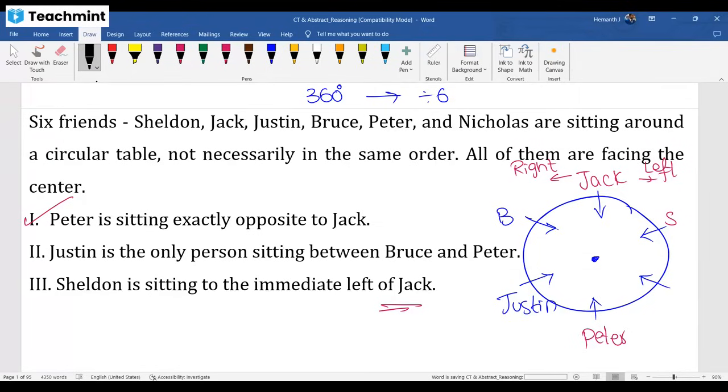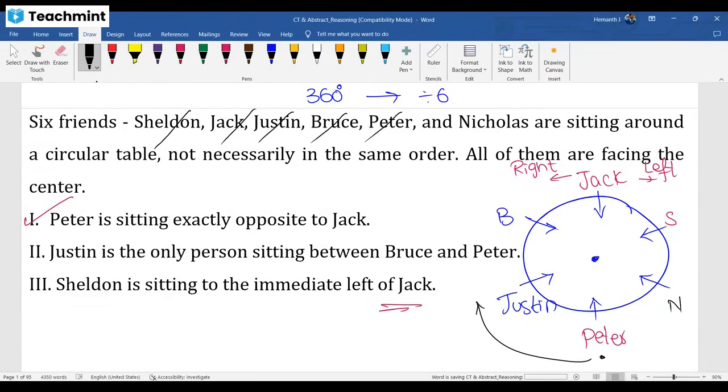Now listen, what you need to check: you start with Peter at any place, but after Peter, clockwise Justin should come, then Bruce, then Jack, then Sheldon. If not, your answer should be wrong. So who is the person left over? Sheldon done, Jack done, Justin done, Bruce done. Nicholas should be this person. So from Peter, clockwise: Justin, Bruce, Jack, Sheldon, then Nicholas.